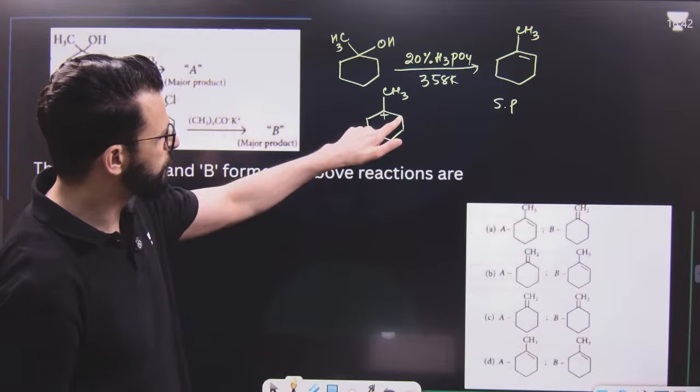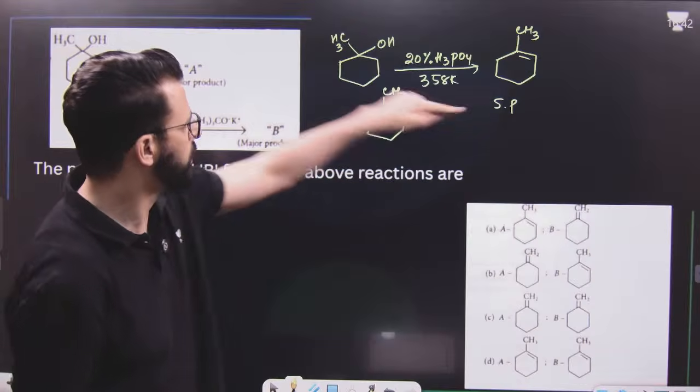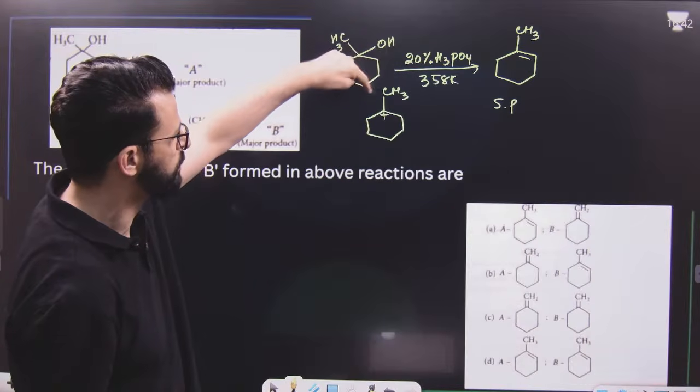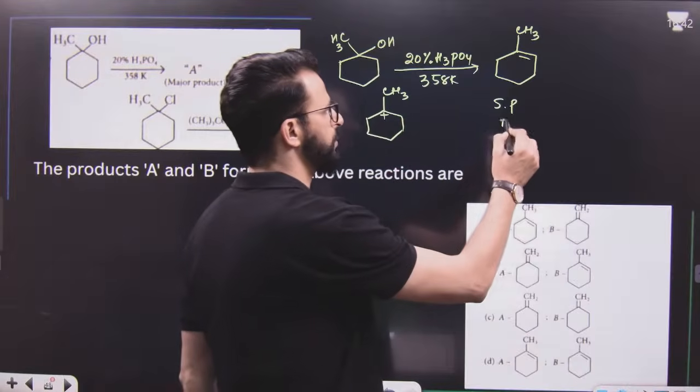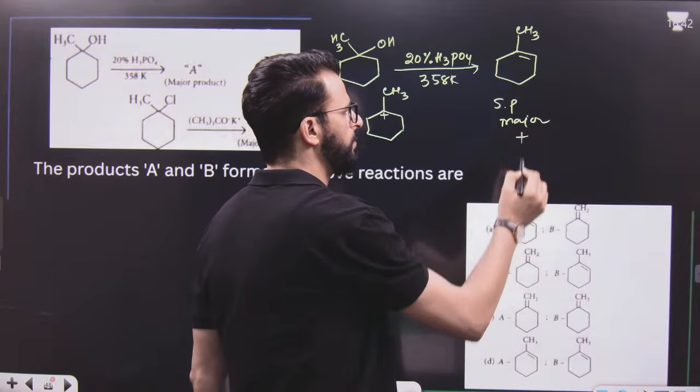Now, hydrogen from these positions will form the Saytzeff product. If we remove hydrogen from this position, then it will be the Hofmann product. So this is the major product. Saytzeff will be the major product, and the minor product will be this one.